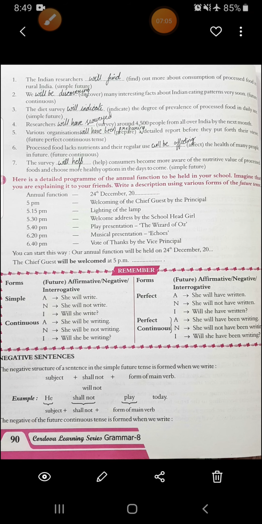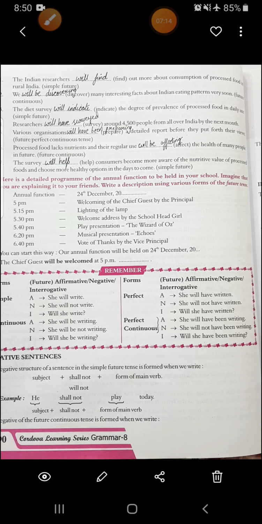Third, you have to use simple future form. The diet survey will indicate the degree of prevalence of processed food in daily use. Fourth, in this it's not mentioned, but you have to use future perfect. Researchers will have surveyed around 4,500 people from all over India by the next month.